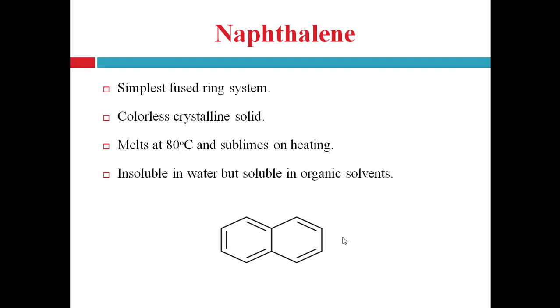It is one of the largest constituents of coal tar and can be obtained from coal tar. It is the simplest fused system. Naphthalene is a colorless crystalline solid which melts at 80 degrees Celsius and sublimes on heating. It is insoluble in water but soluble in organic solvents like alcohol, ether, benzene, etc.